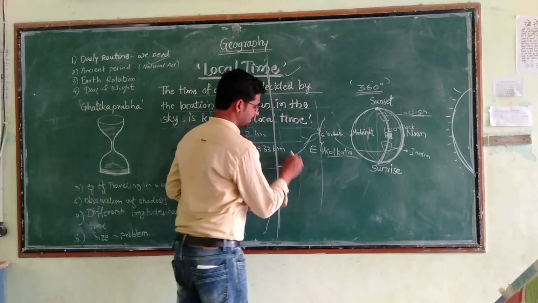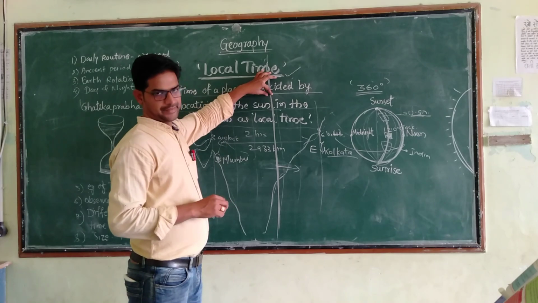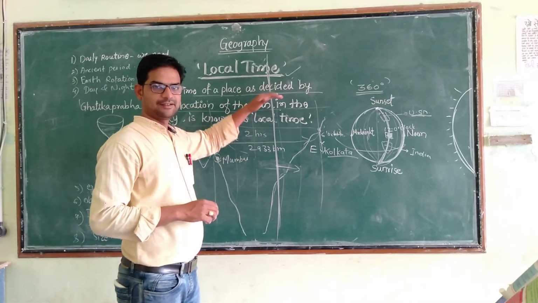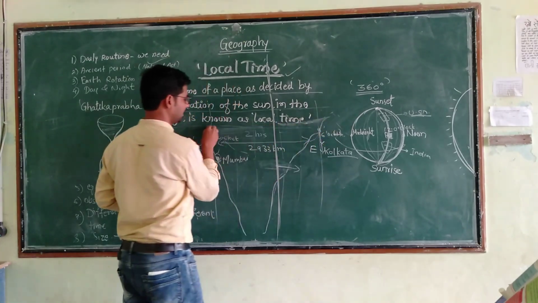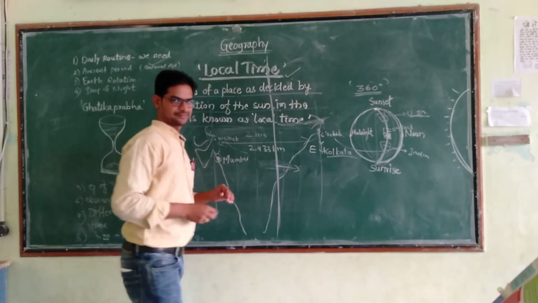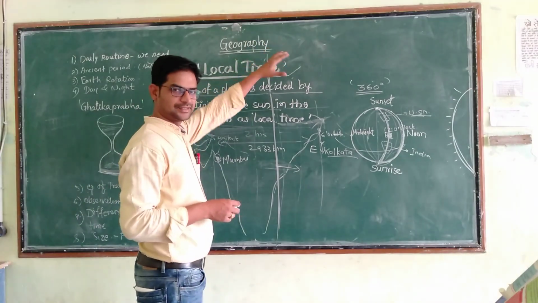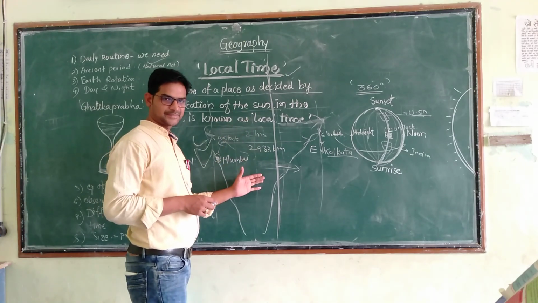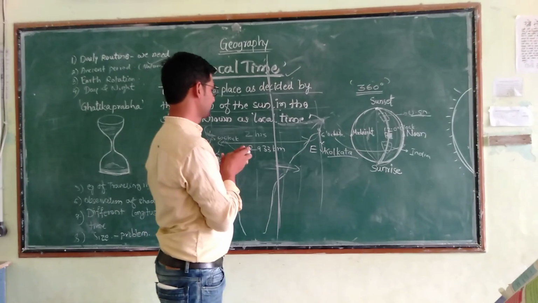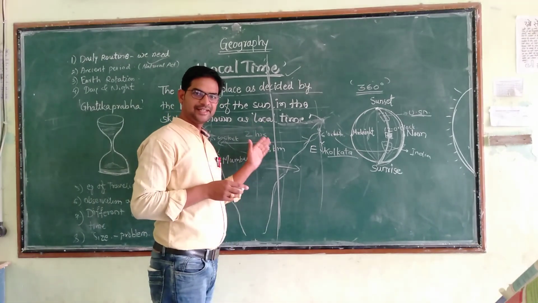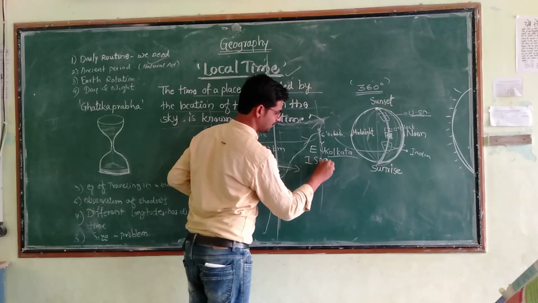So for India, there is the prime meridian, and the time on this prime meridian will be applicable to the rest of the regions of our country. 66.5 degree is considered the prime meridian for us, my dear students, and this is called the Indian Standard Meridian.